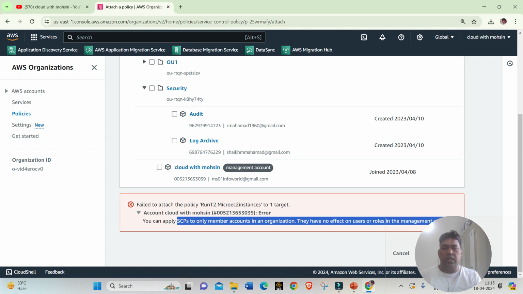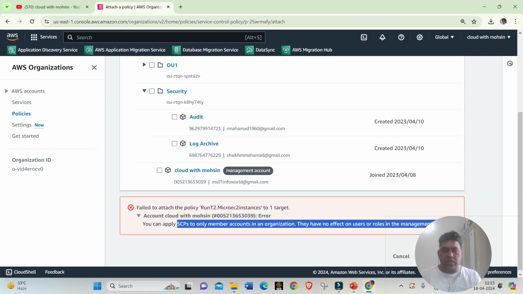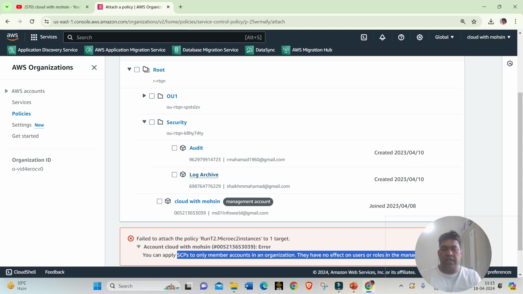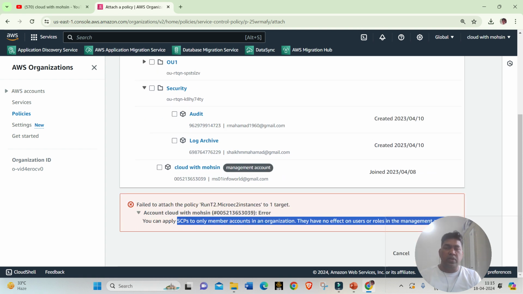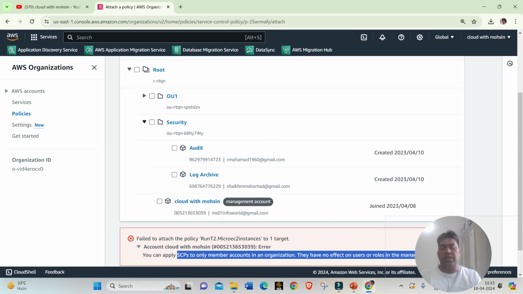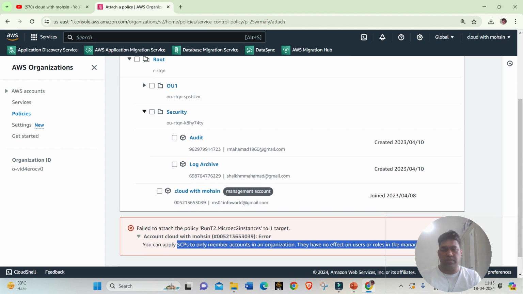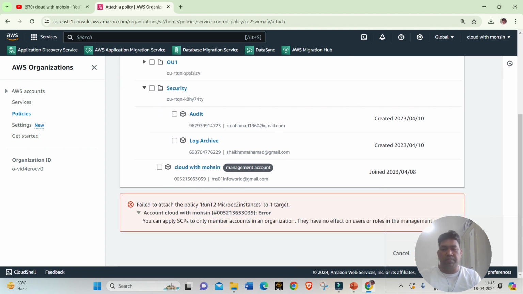Say if I have another account, another OU, and I attach it to that one, then if someone tries to launch EC2 instances apart from T2.micro in that account, they would not be able to. But it is not going to work with the management account. This is the initial account where I started working with AWS. So SCPs do not affect the management account. That is the thing you should understand. So let me just cancel this out, as it failed.